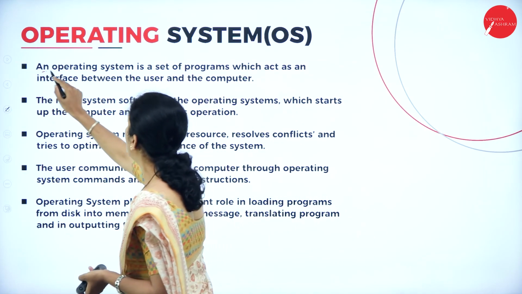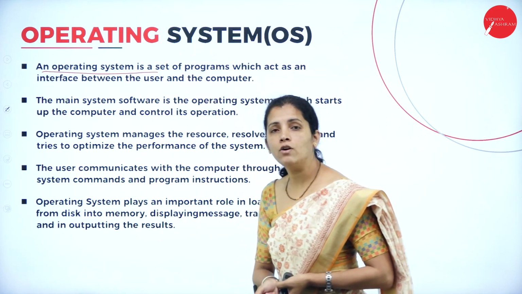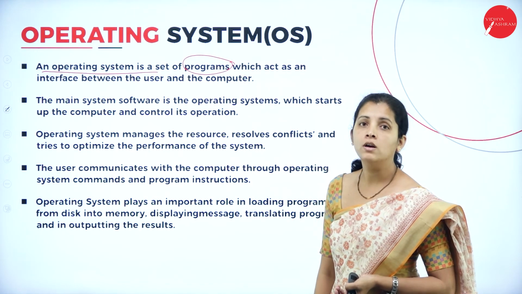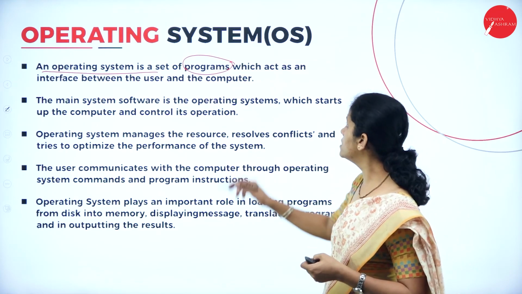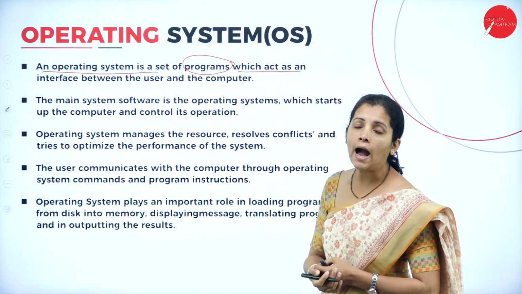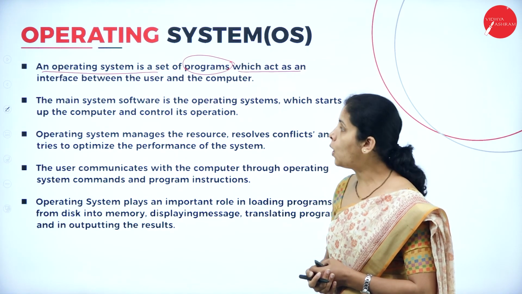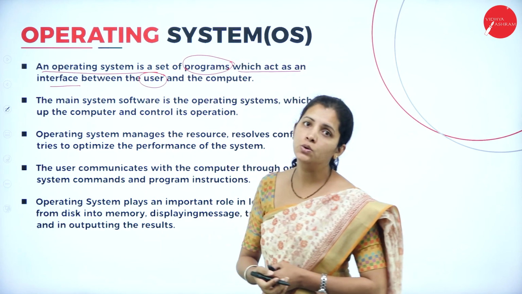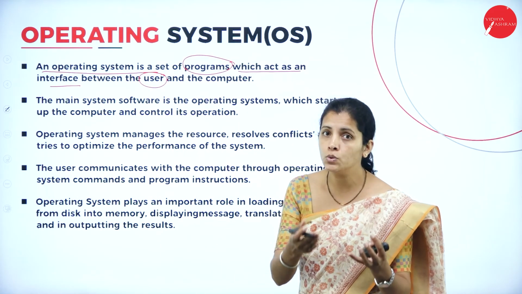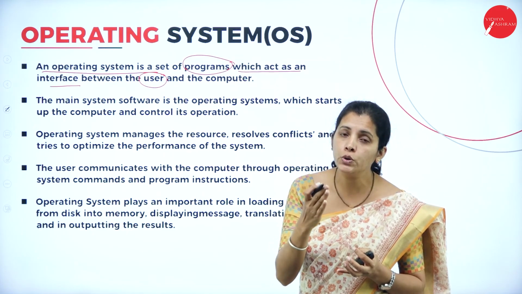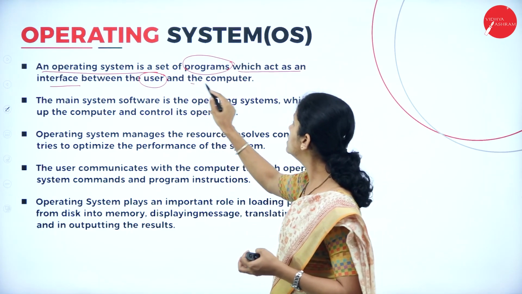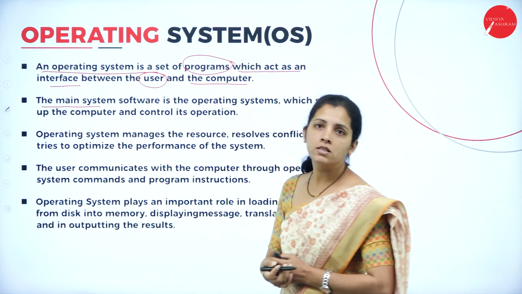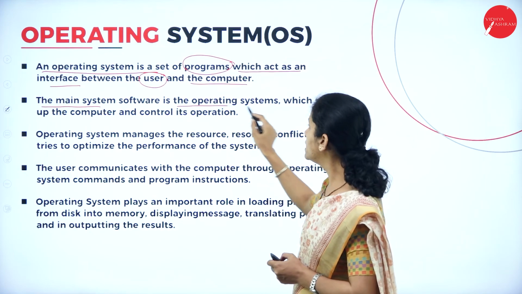Now, an operating system is a set of program. It is nothing but the group of program or set of instruction which is going to act like a mediator or interface between the user. So what is user? That is nothing but the computer user. That means one who is going to use the computer, and the computer. The main system software is the operating system.